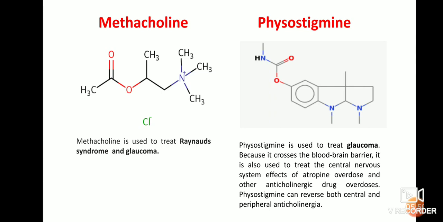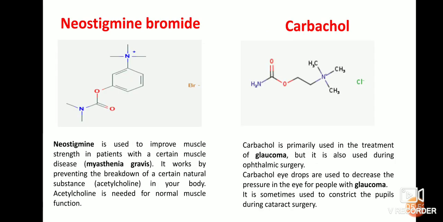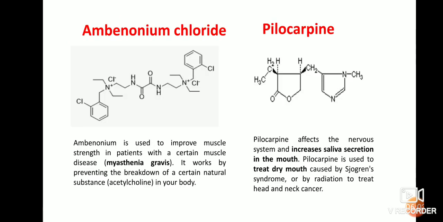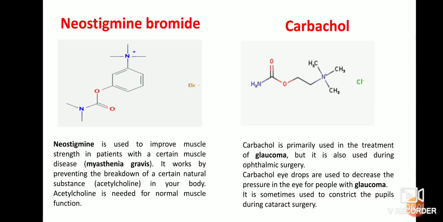Coming to this neostigmine bromide, it is mainly used to improve muscle strength in patients. In the last slide we discussed amphetamine, same as neostigmine bromide. We can use it for myasthenia gravis, as well as to break down acetylcholine in our body, and it is also needed for normal muscle function.